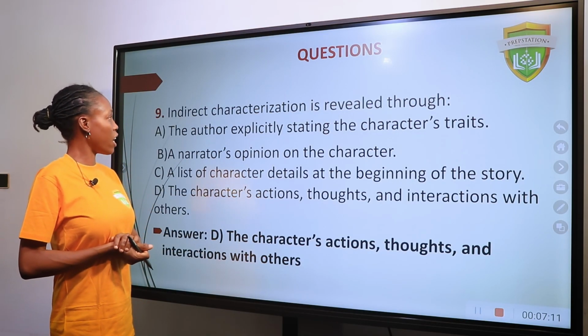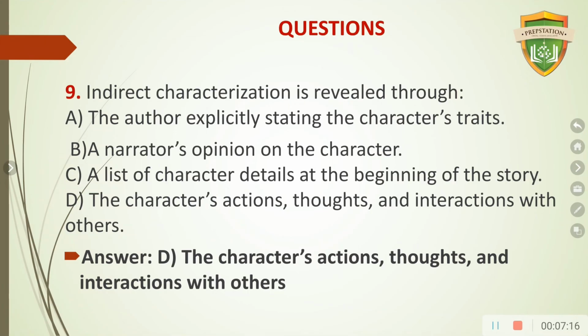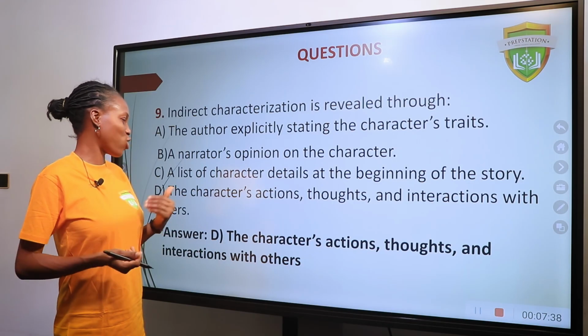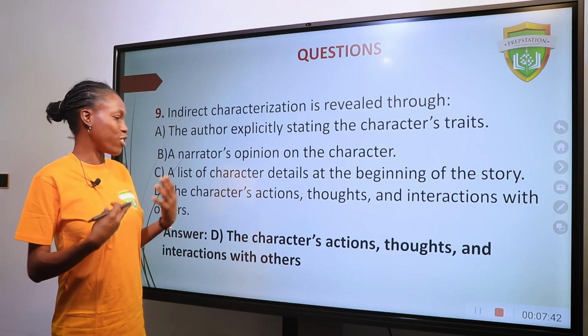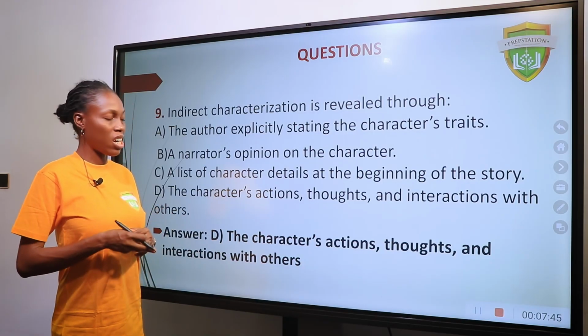Question 9. Indirect characterization is revealed through A. The author explicitly stating the character's traits. B. A narrator's opinion of a character. C. A list of character details at the beginning of the story. D. The character's actions, thoughts, and interaction with others. Indirect characterization is revealed through the character's actions, thoughts, and interaction with others. So from the character's actions and thoughts, you get to know who the character is.